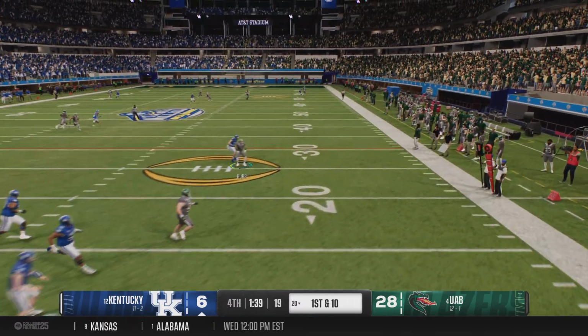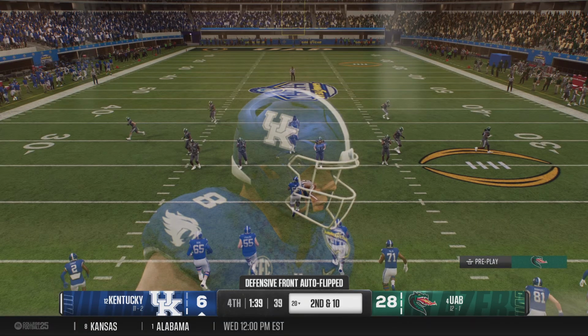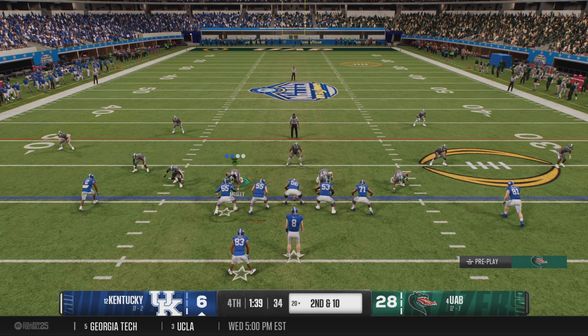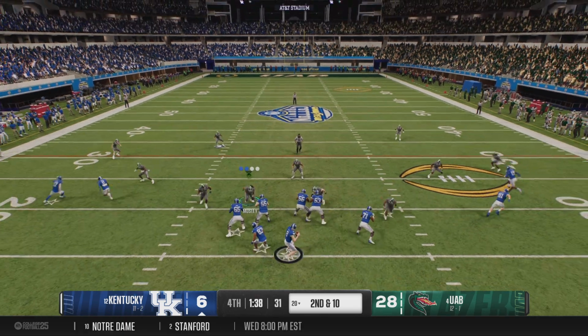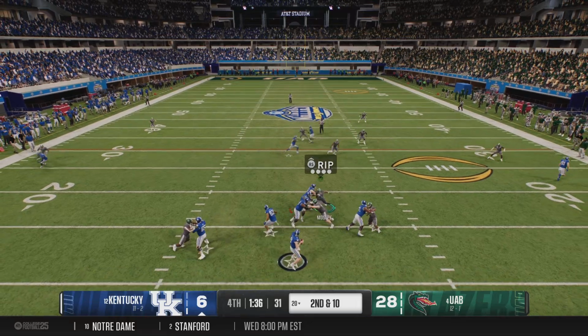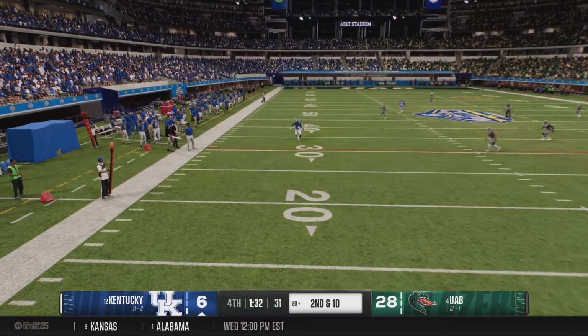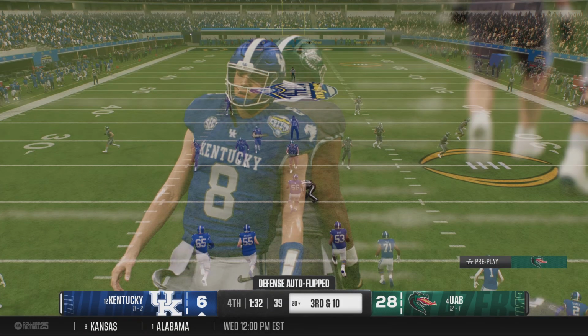The pass rush closing in. And he just throws it away there. Safe move, had nobody open. Incompletion sets up a second down. Here's the snap, looking to throw. Pressure is coming, just trying to get rid of it. Just throws it away, but takes a big hit in the process.